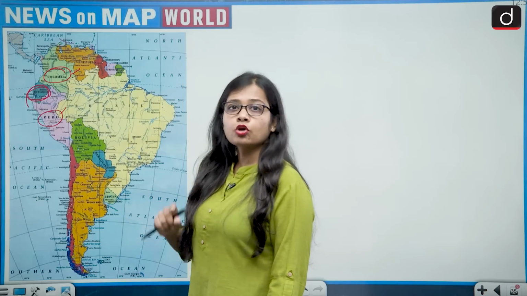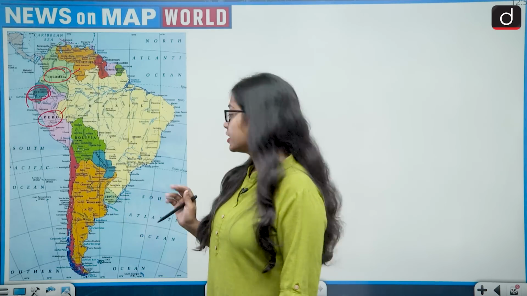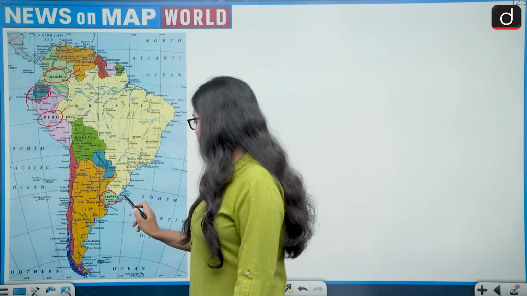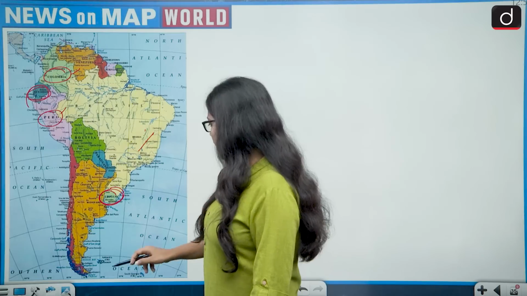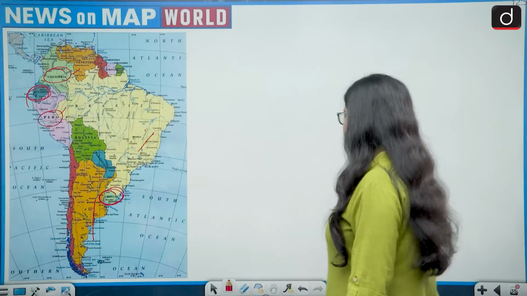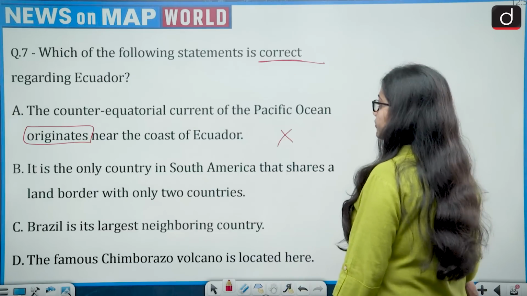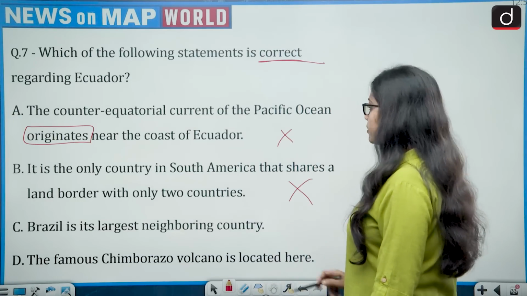But it is not the only country in South America which shares its border with 2 countries. The other country which shares its border with 2 countries is Uruguay. Uruguay shares its border with first Brazil and second Argentina. So Ecuador is not the only country. So the second statement also becomes wrong.